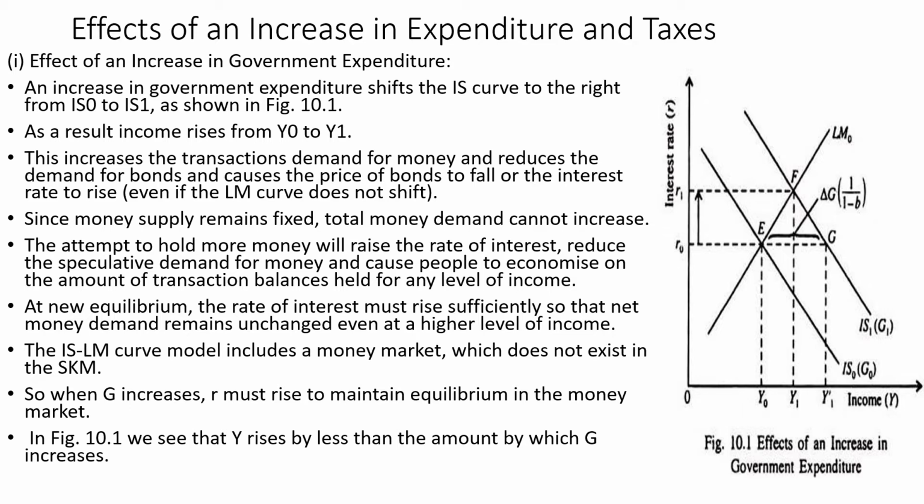If you look at the money market, it is not that influenced by the IS model. But the LM model is exclusively meant for the money market. So when the government expenditure increases, the interest rate will rise to maintain equilibrium in the economy. Figure 10.1 gives you the details, and here we can see that income rises by less than the amount by which G increases. So government expenditure increases, but income rises by less than that amount.